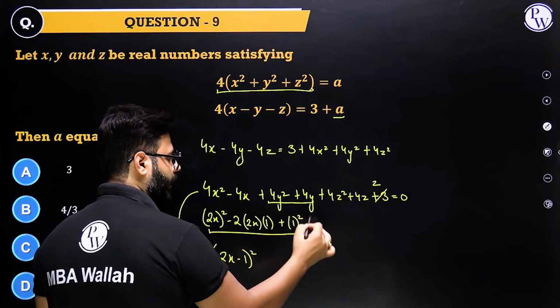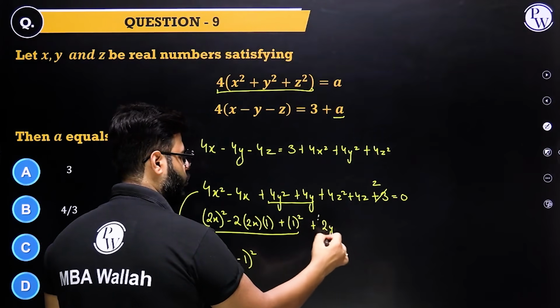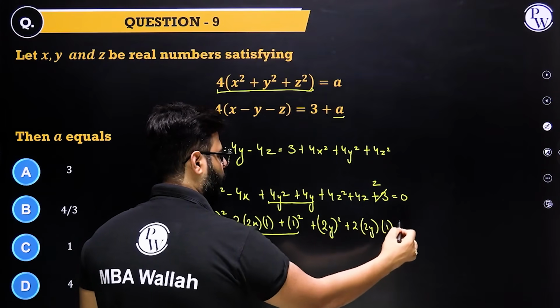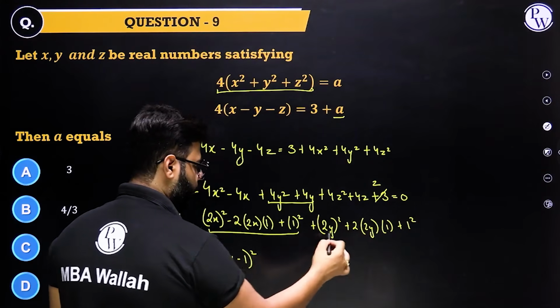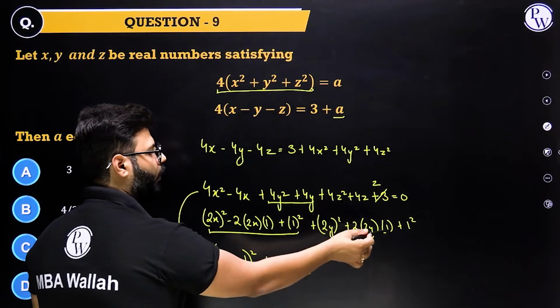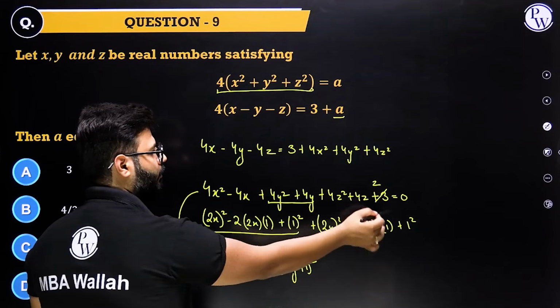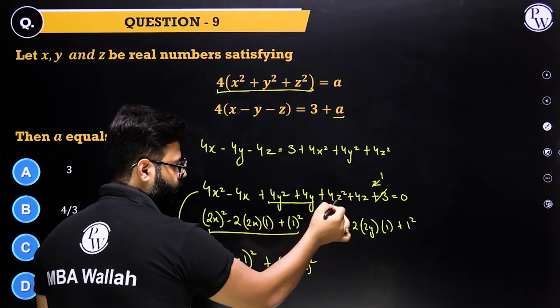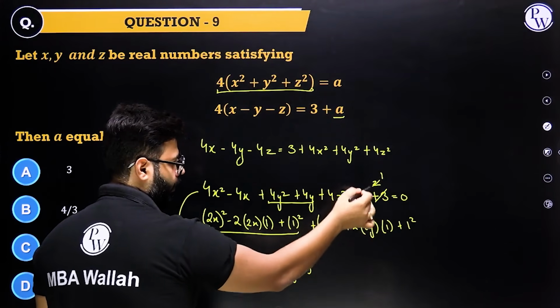Similarly, have a look at this one. This is 2y whole square plus 2 into 2y into 1. What it just needs is a 1 square to become 2y plus 1 whole square. And don't worry, you can get this one easily from here. And now look at this. What does it become? 2z whole square plus 2 into 2z into 1.